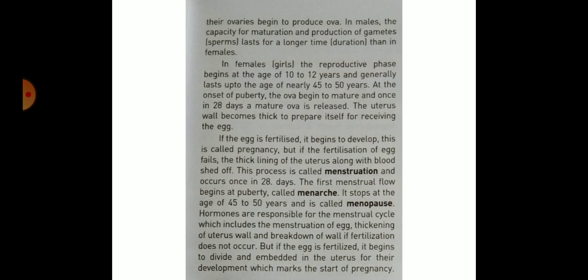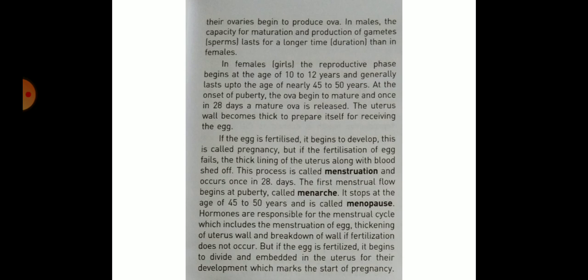The thick lining of the uterus along with blood is shed off. This process is called menstruation and occurs once in 28 days. The first menstrual flow begins at puberty, called menarche. It stops at the age of 45 to 50 years, called menopause.